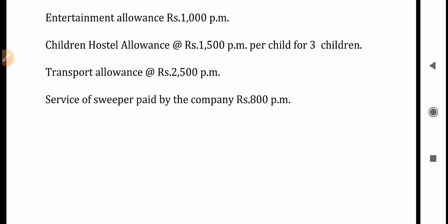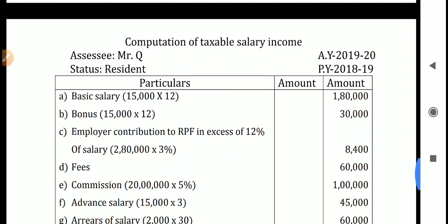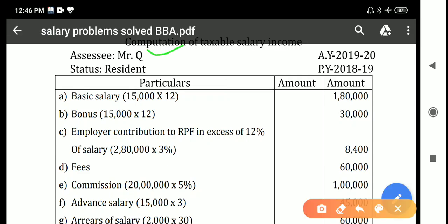So now let me explain the answer. First, you have to write the heading, that is, computation of taxable salary income, and the assessee name. The assessee name in this question is Mr. Q, the assessment year is 2019-20, the residential status is resident, and the previous year is 2018-19.